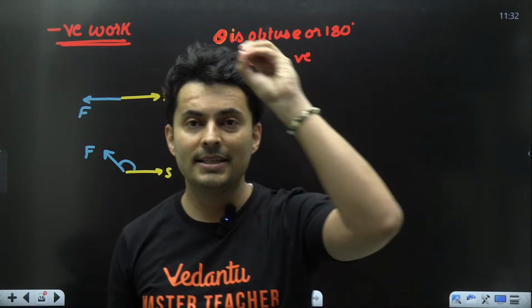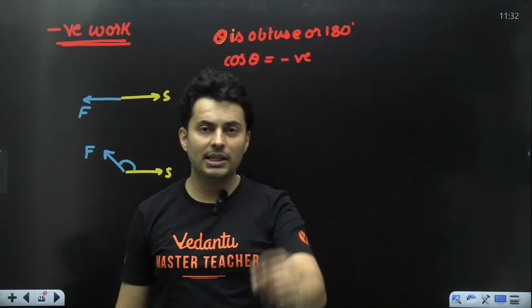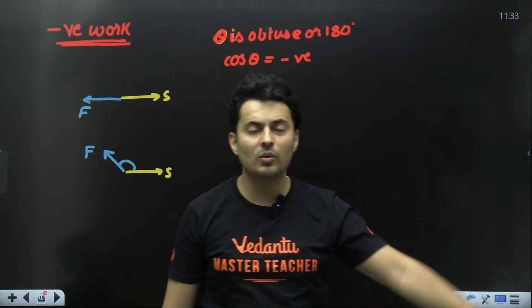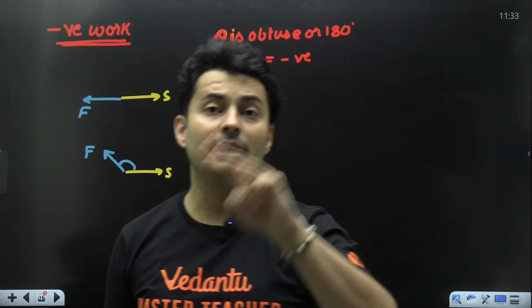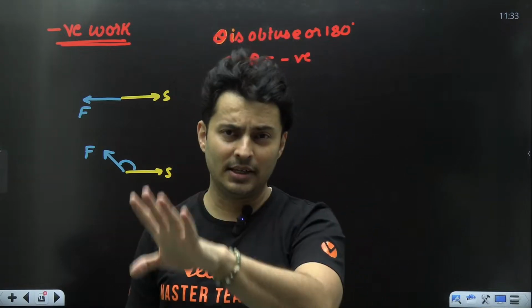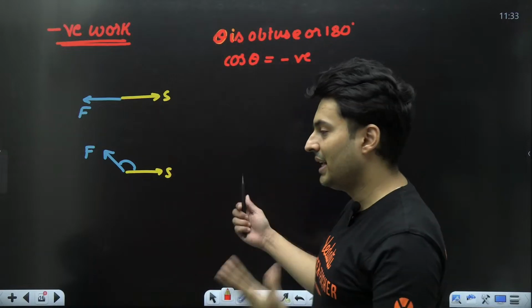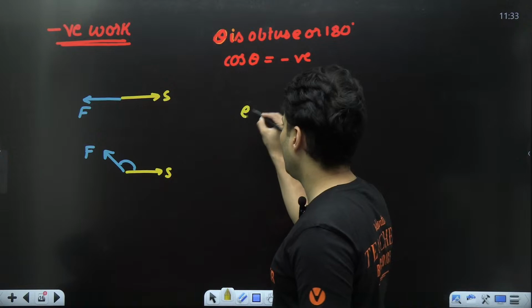Remember, all silver tea cups, that trick which you have learned in trigonometry, ASTC rule. First quadrant, everything is positive. Second quadrant, sine, all silver, S for sine is positive. So cos, tan are negative. So that's why you will see cos value will be negative. Many examples are there of this.